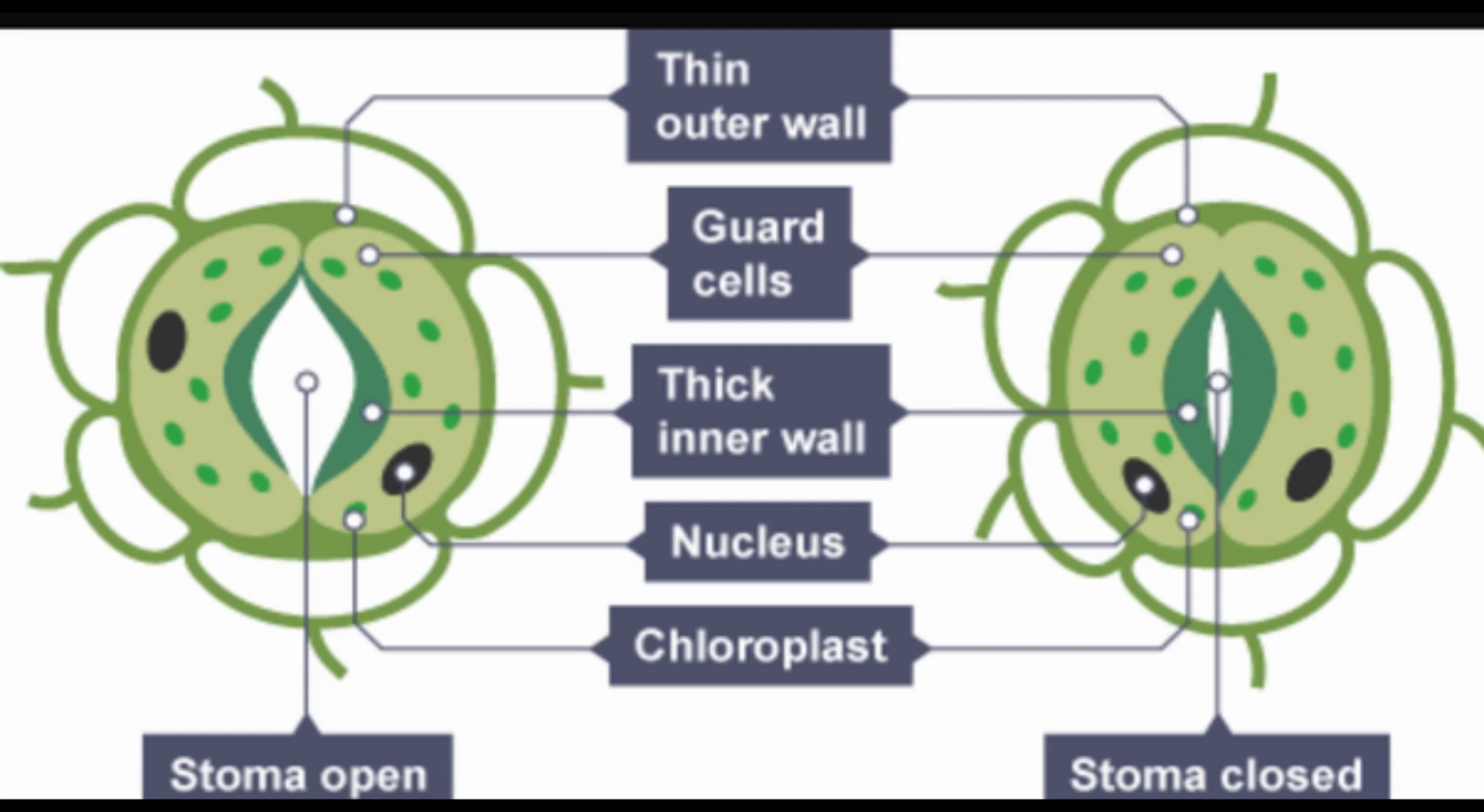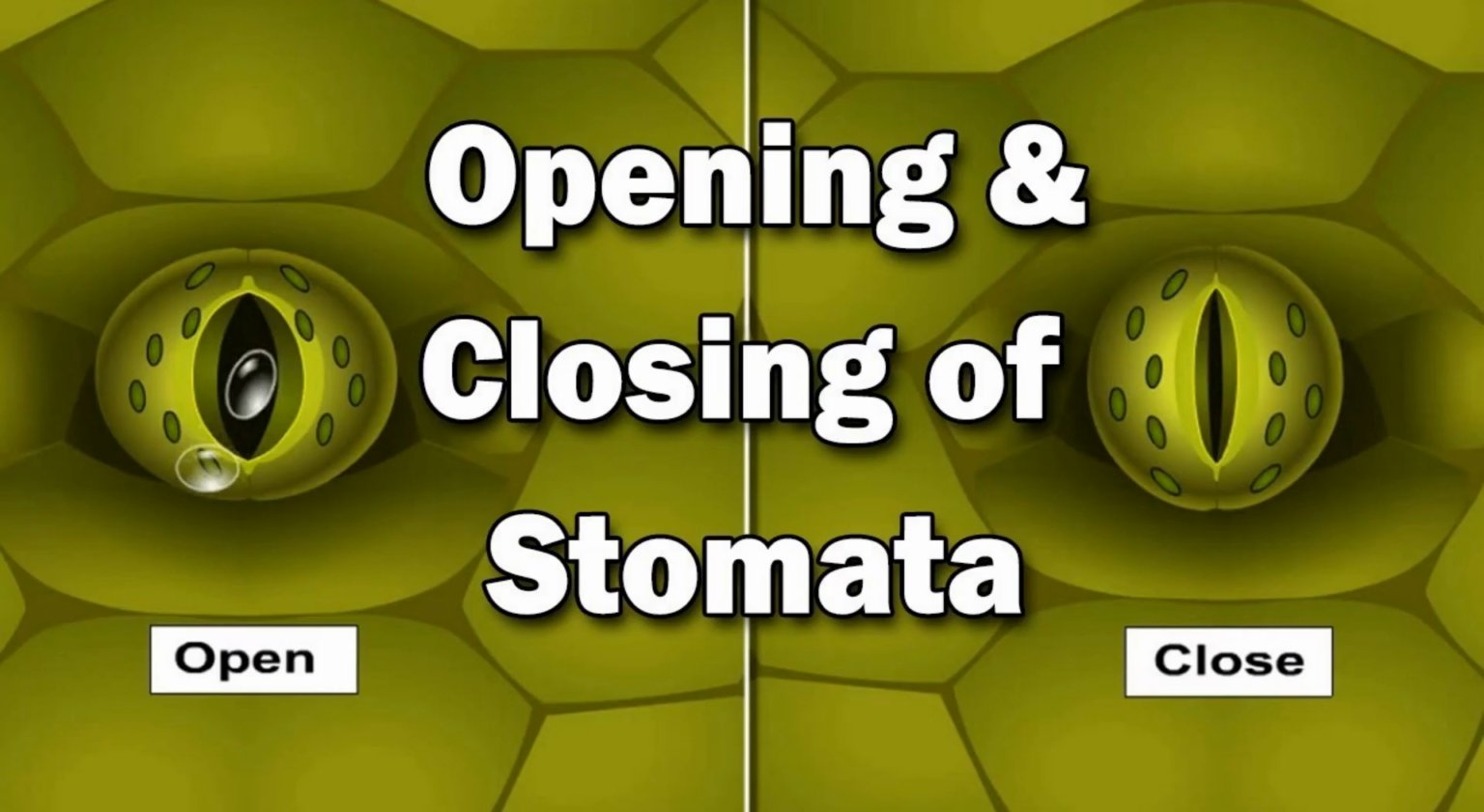Each stoma has two bean-shaped cells called guard cells. These guard cells regulate the opening and closing of the stomata. The inner walls of the guard cells are thicker than the outer walls. When the guard cells are full of water, they bulge and allow the stomata to open. When the guard cells lose water, they lose turgidity and close the stomata. When the stomata open, gaseous exchange takes place by the process of diffusion. In this way, respiration takes place in leaves.